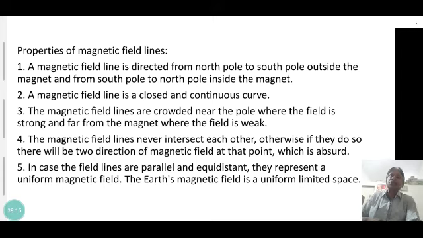The Earth's magnetic field is uniform over a limited region. We can only observe the magnetic field lines of the Earth in a limited space, but the surface area of the Earth is very large. We only see a limited area of the Earth's surface where the magnetic field is observed. So the magnetic field near the surface appears as parallel straight lines.